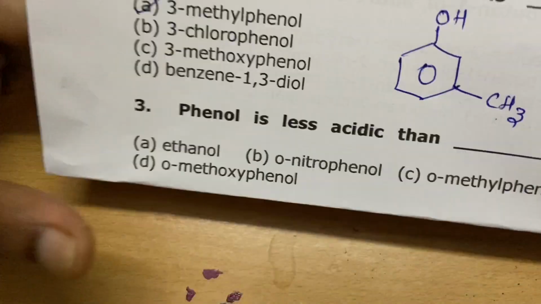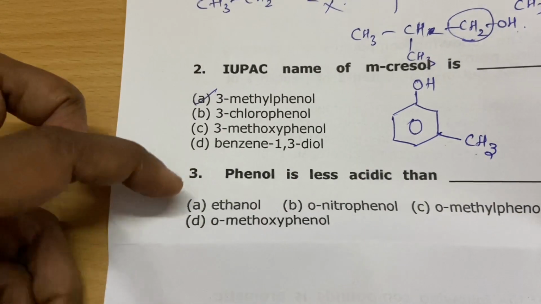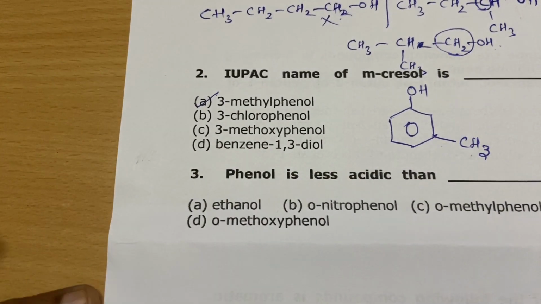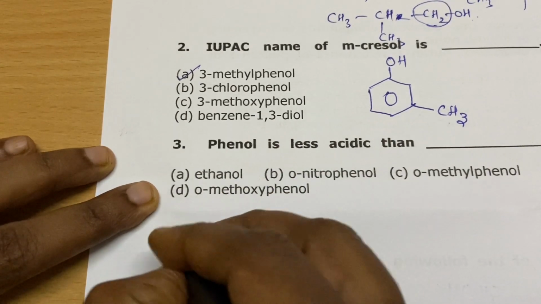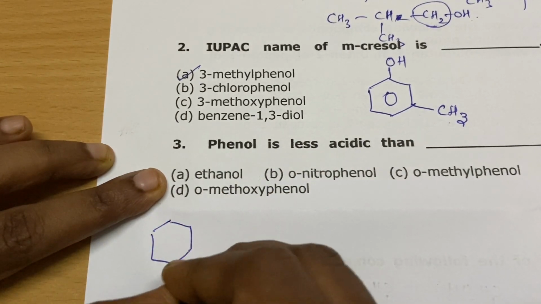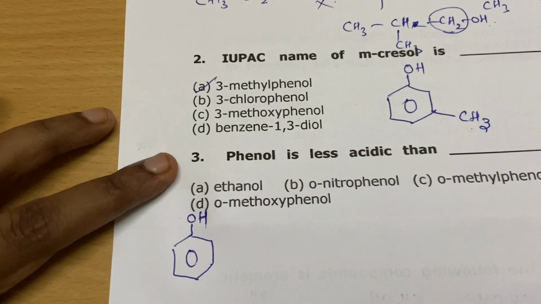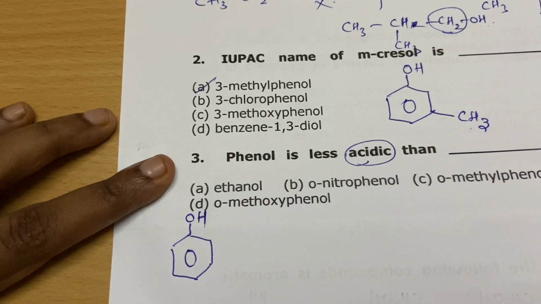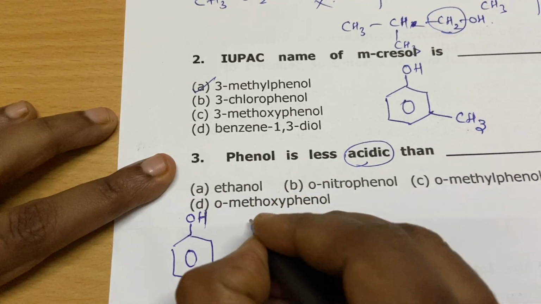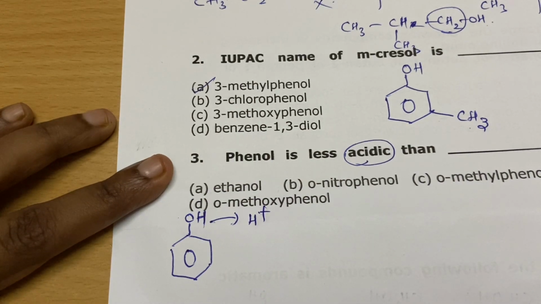Phenol is less acidic than which one? They have given a set of options: ethanol, orthonitrophenol, orthomethylphenol, orthomethoxyphenol. First of all, this is your phenol or any alcohol. What they are asking about is the acidity. We call something acidic in nature if it donates a proton.